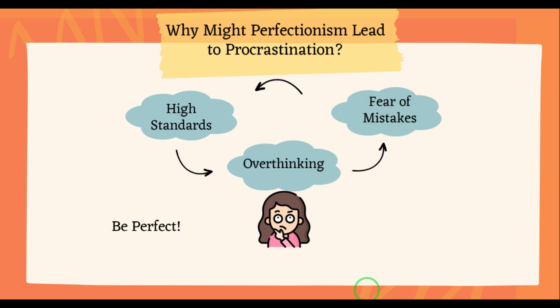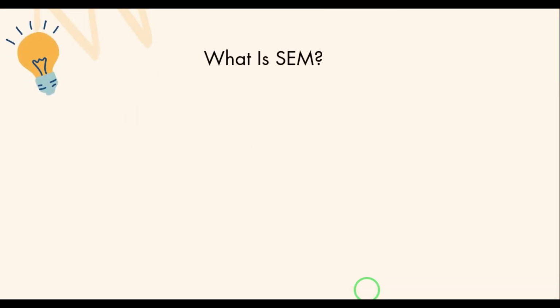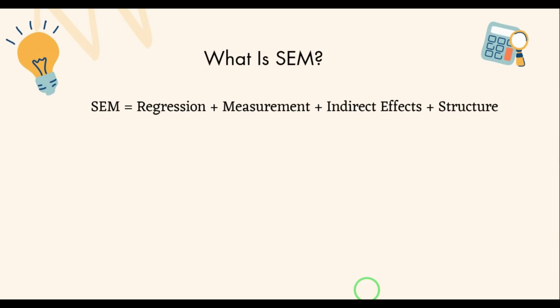Now, here's the question. How do we test this scientifically? This is the point where SEM comes in. Structural equation modeling is simply a way to test several relationships at once. And instead of running three separate regressions, SEM lets us see the whole picture. With the help of SEM, we can answer these questions. Do these types of perfectionism predict procrastination? Which ones matter most? And how strong is each effect?